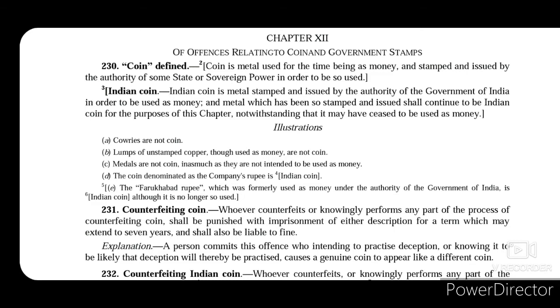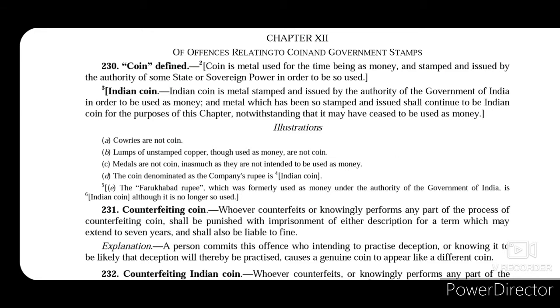Not all pieces of metal are used as coins. It must first be stamped and issued by some authority who is in charge to do so. Generally that is a state or a sovereign power. When a state or sovereign power stamps and issues a piece of metal, then it is used as coin and it is thought to be money.